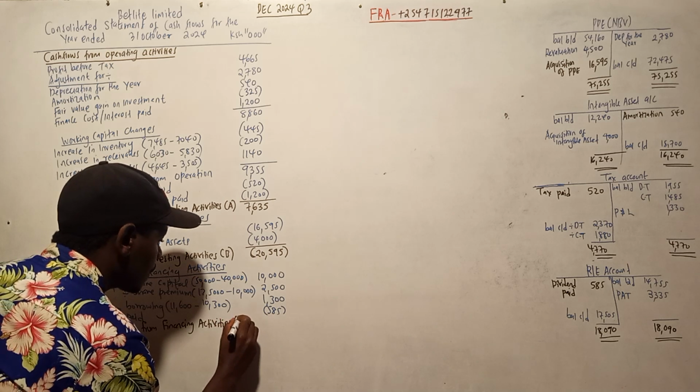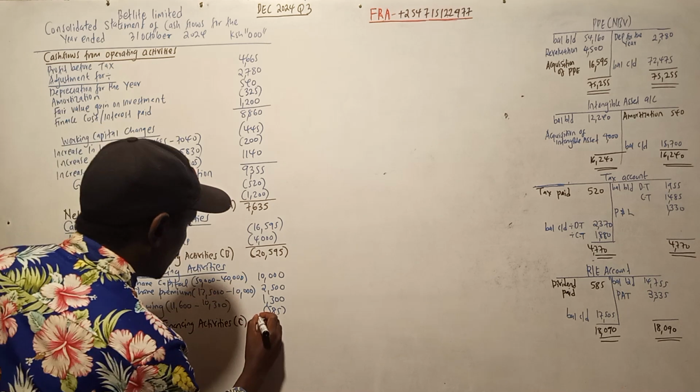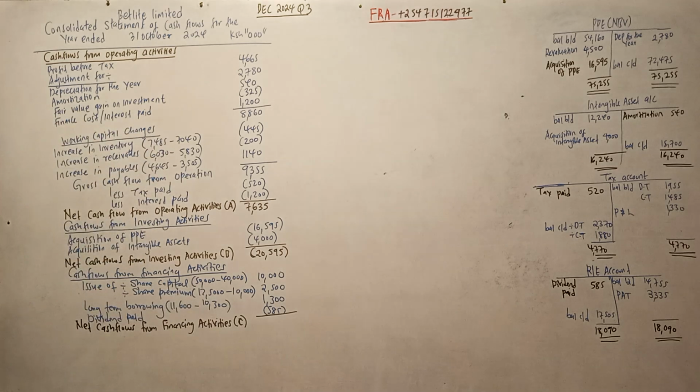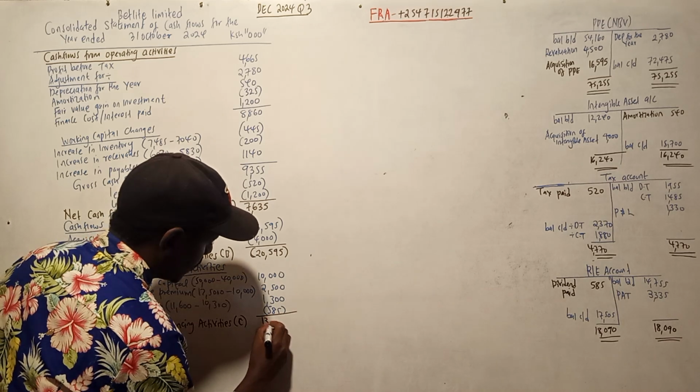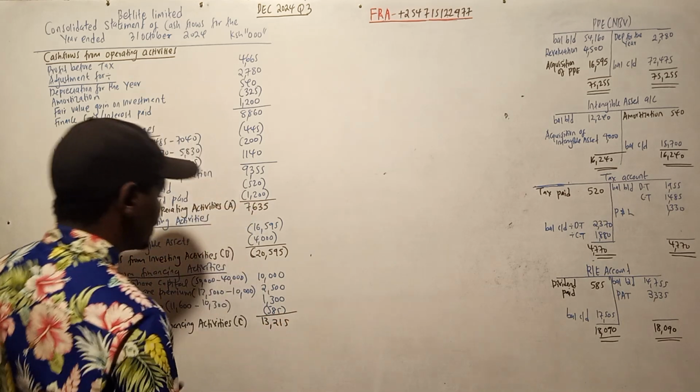We can call it C. So what do we do? We add them: 10,000 plus 2,500 plus 1,300 minus 585. That is 13,215.